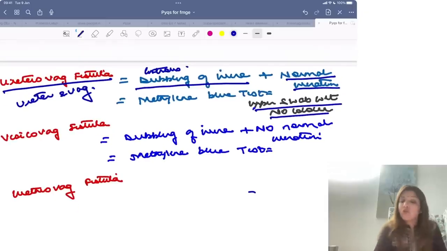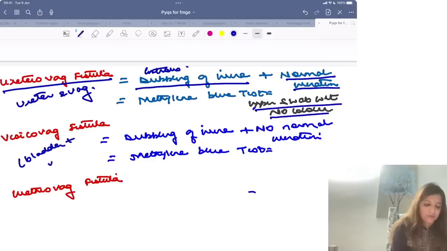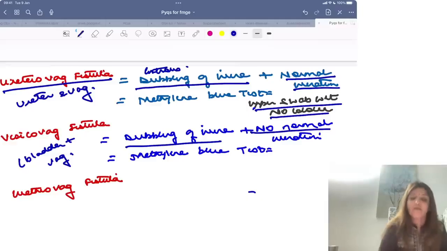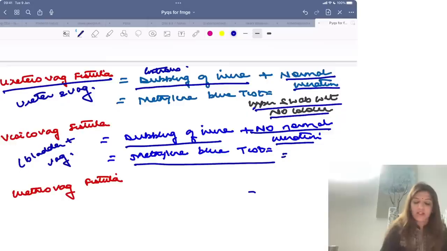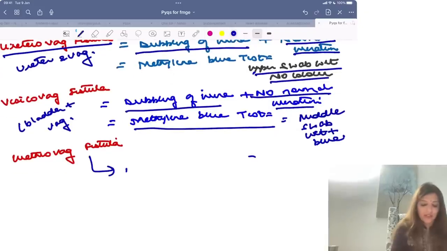In case of vesicovaginal fistula, when the fistula is between bladder and vagina, the patient will come to you with dribbling of urine but there will be no normal urination. So the patient will never have normal urination, only dribbling of urine. Whereas in ureterovaginal fistula there will be normal urination as well as dribbling. And when you do a methylene blue 3 swab test in vesicovaginal fistula, the middle swab will be wet plus blue in color.